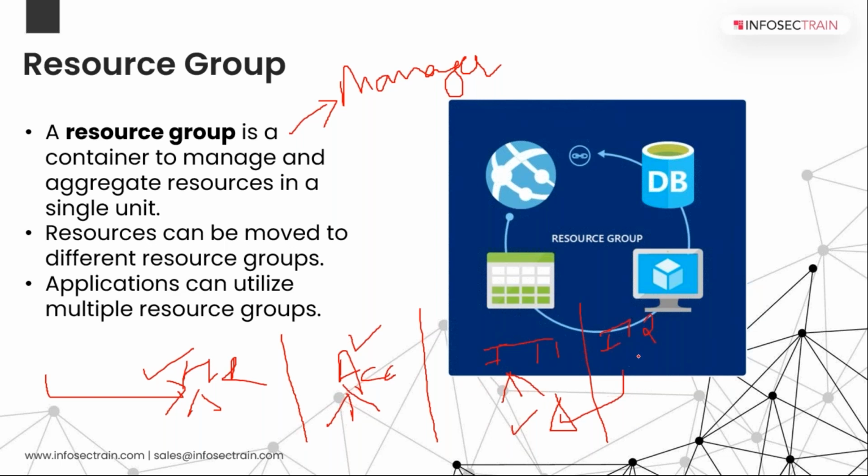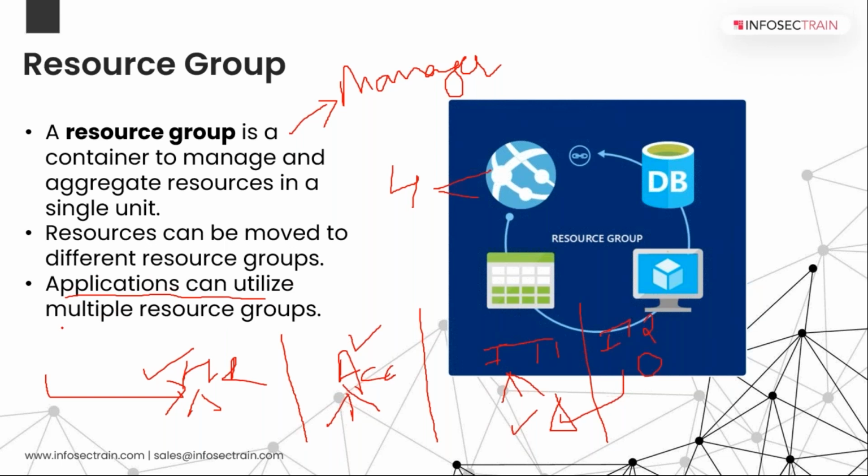Similarly, you can shift this particular machine, whatever machine you are using in this particular resource group, to any resource group that is present under your Azure subscription, right? If you have created four resource groups, any machine, any resource that you are using in any of them can be shifted to other resource groups.